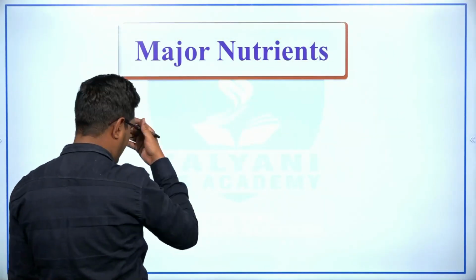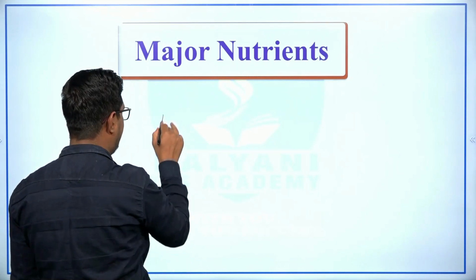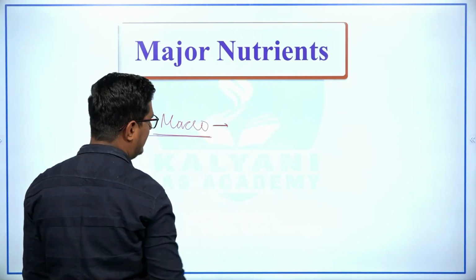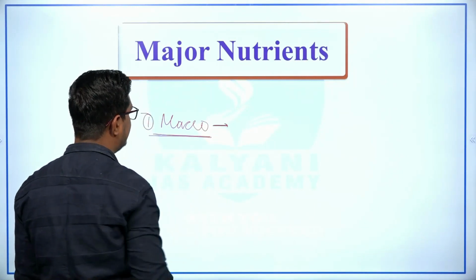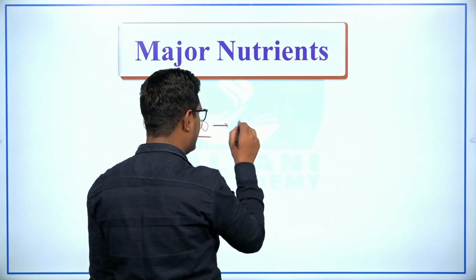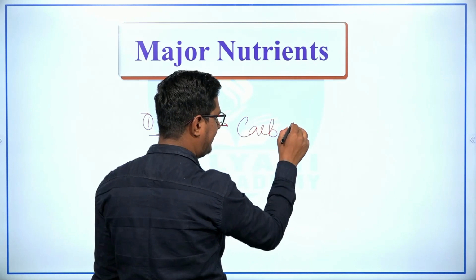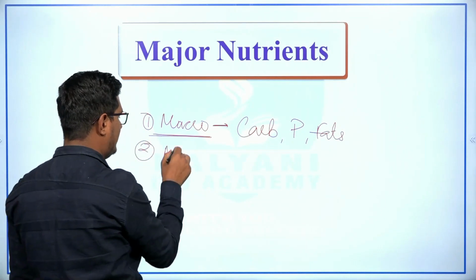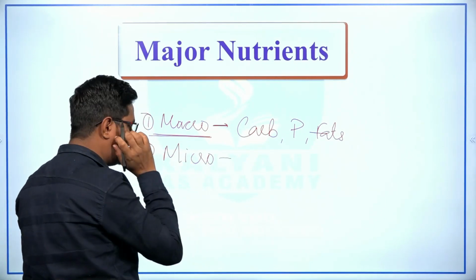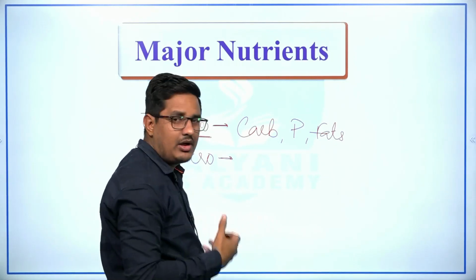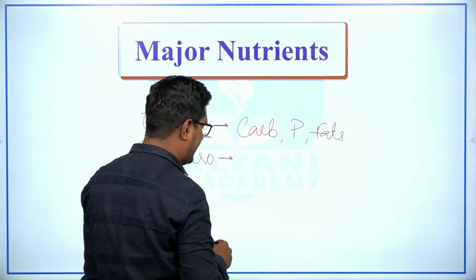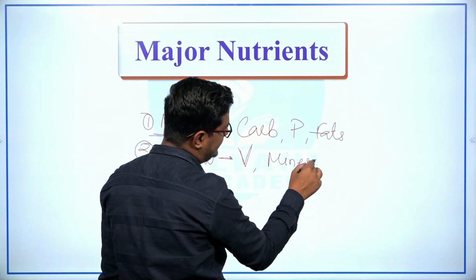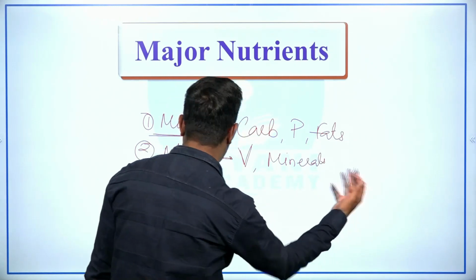We know that on the basis of quantity, there are two types of nutrients. The first is macronutrients. The nutrients which are required in large quantities are known as macronutrients, and the examples are carbohydrate, then protein, then fats. After that, micronutrients. The nutrients which are required in less quantity are known as micronutrients, such as vitamins and different minerals.